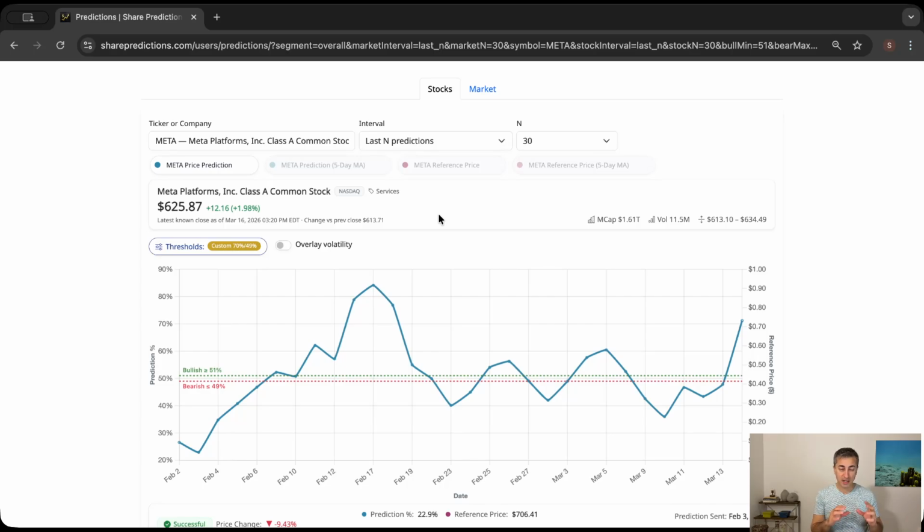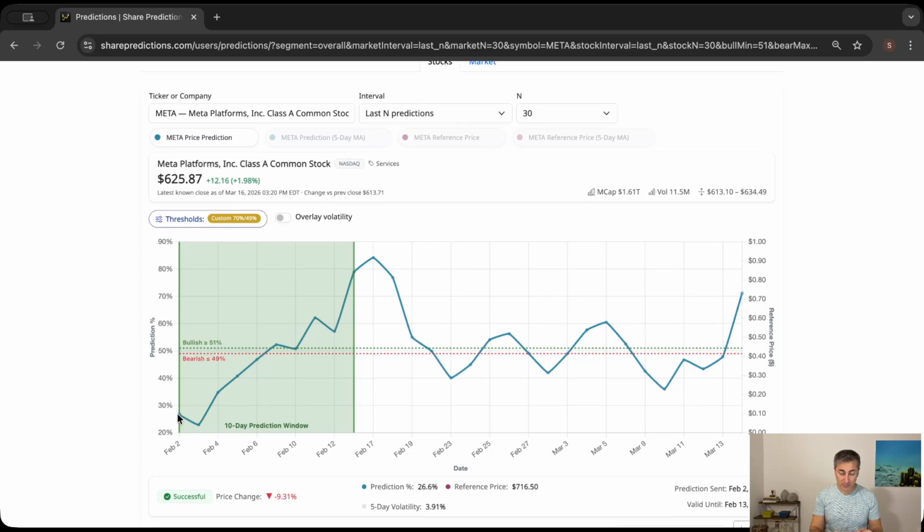These predictions are made available a few hours before markets open each market day. In the latest 30 predictions here, the first prediction was a bearish one, which was 26.6%, the place where I'm pointing right now with my mouse pointer. Then during the next few days, the prediction for short term started increasing.